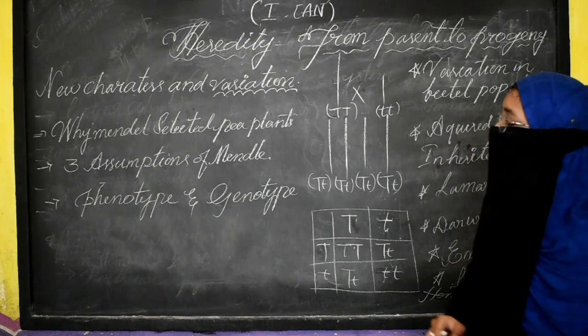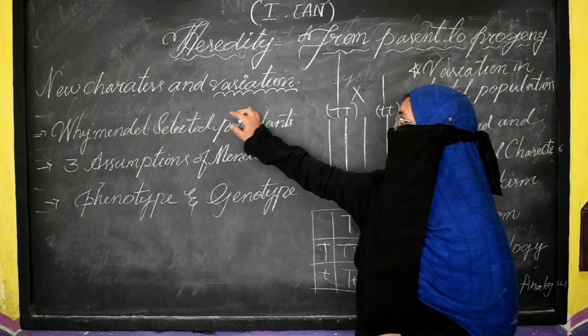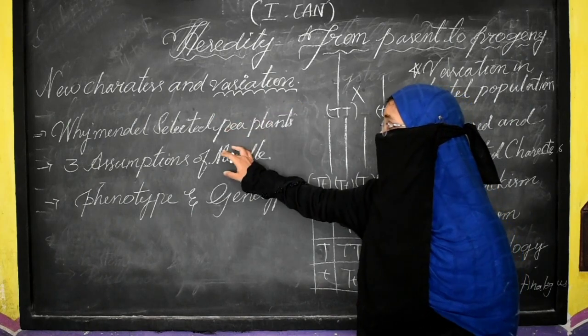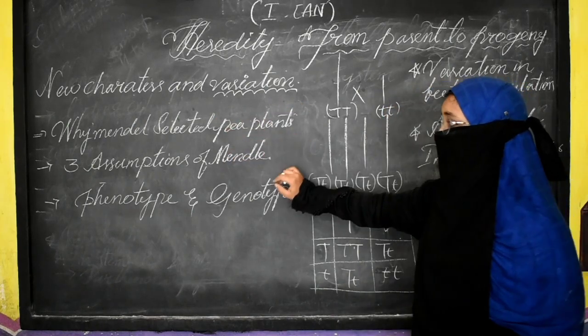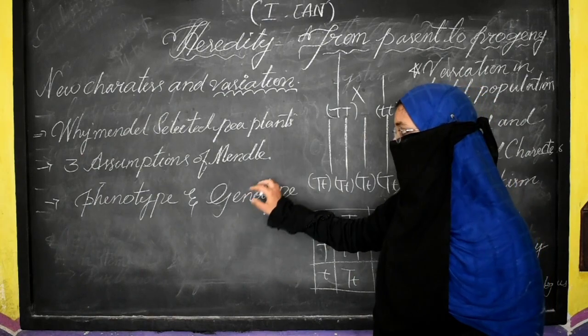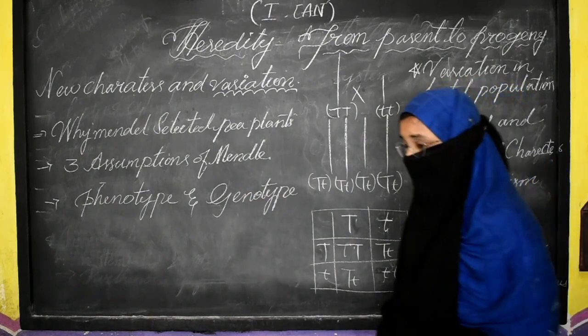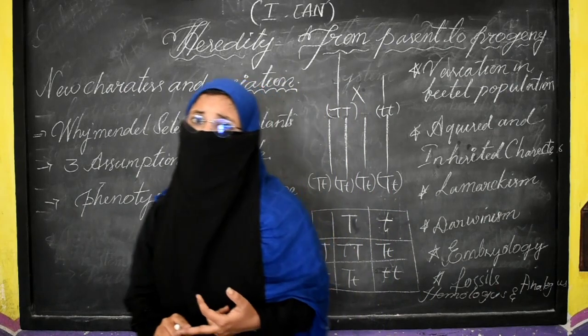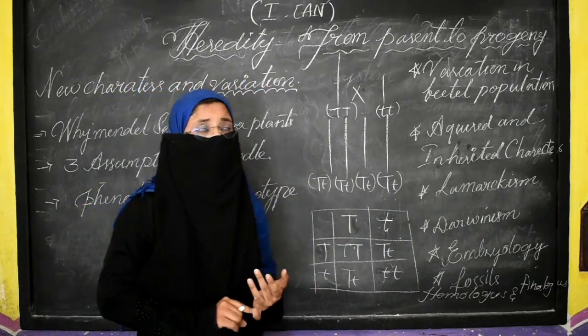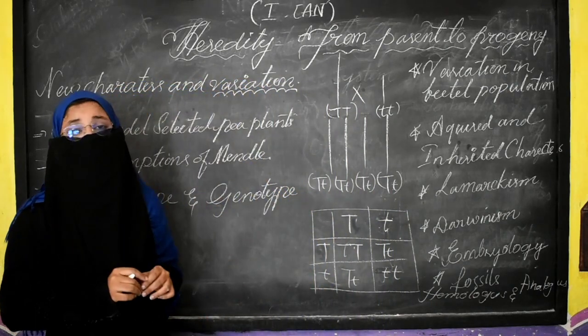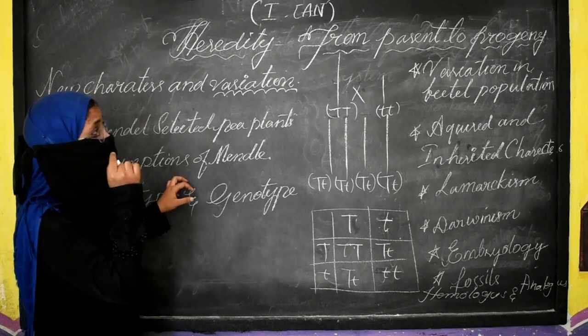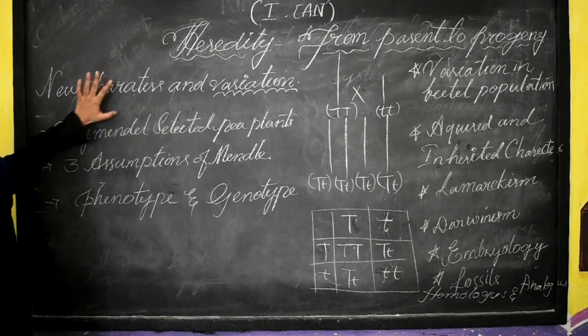So let's see what the new characters and variations are, and why Mendel selected the pea plant, and next, the 3 assumptions made by Mendel, and what are phenotype, genotype, first filial generation, second filial generation, what are homologous, what are heterologous. All these things are very necessary to be understood in this chapter. So all my dear students, here you can see that